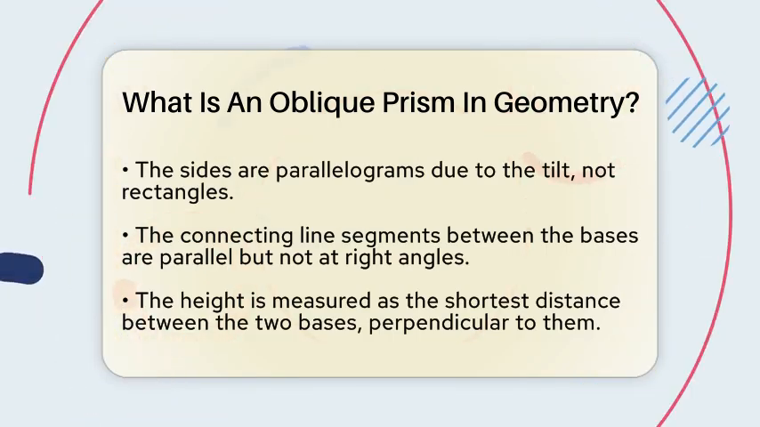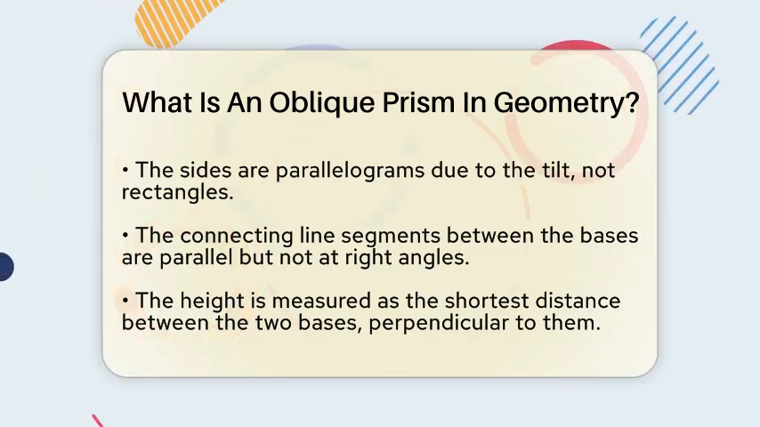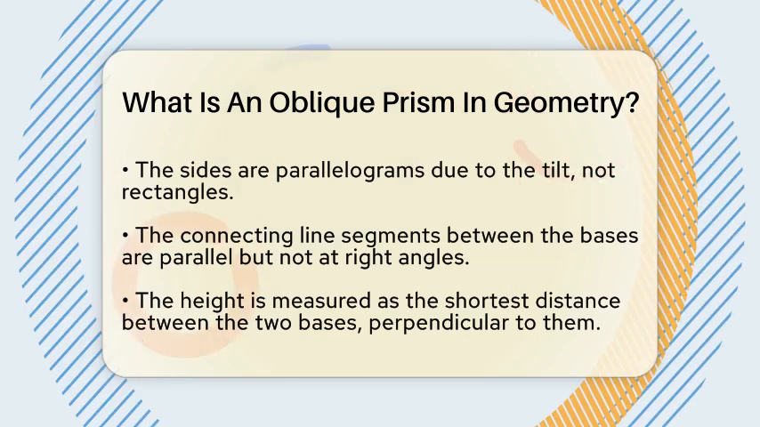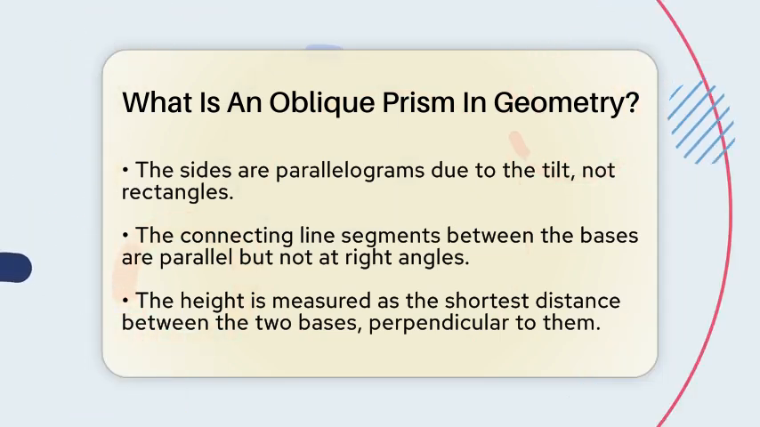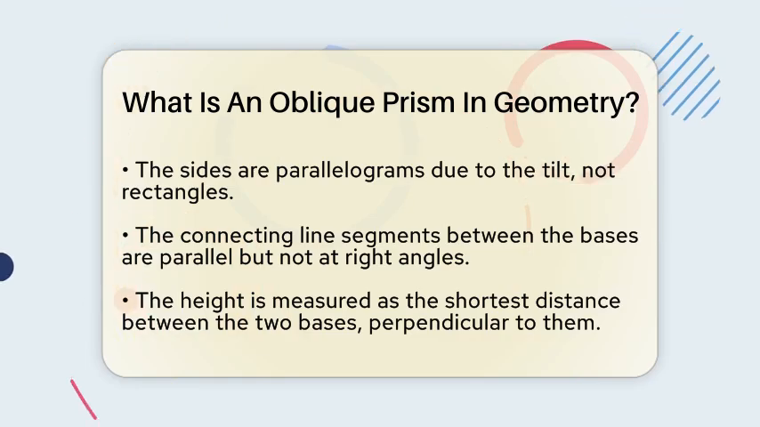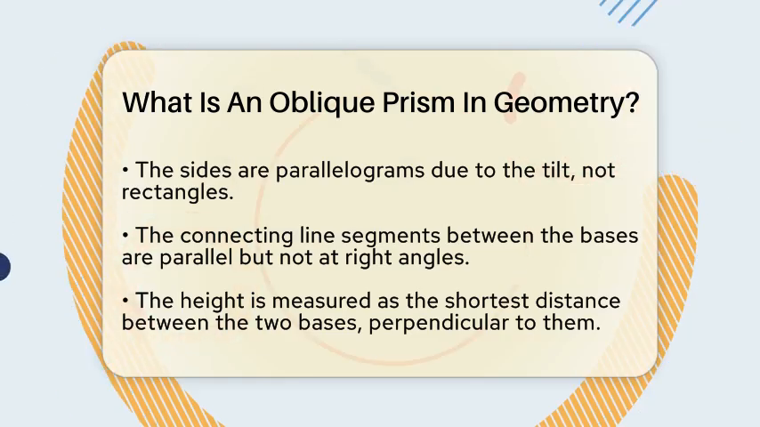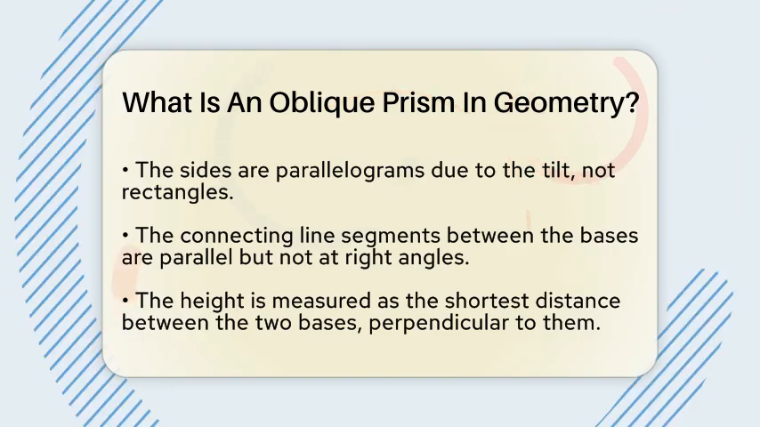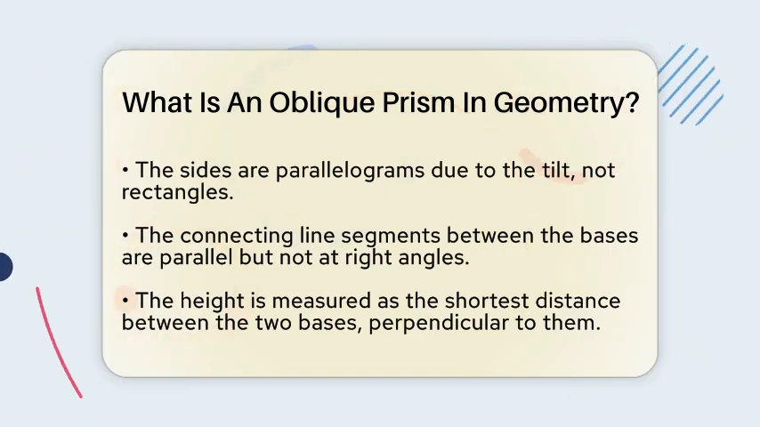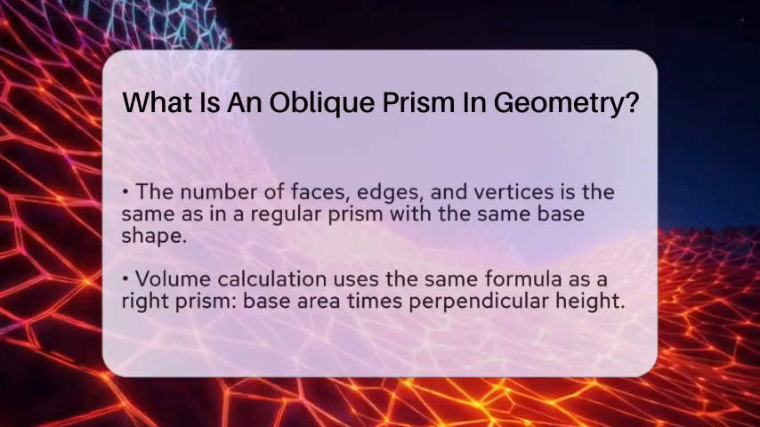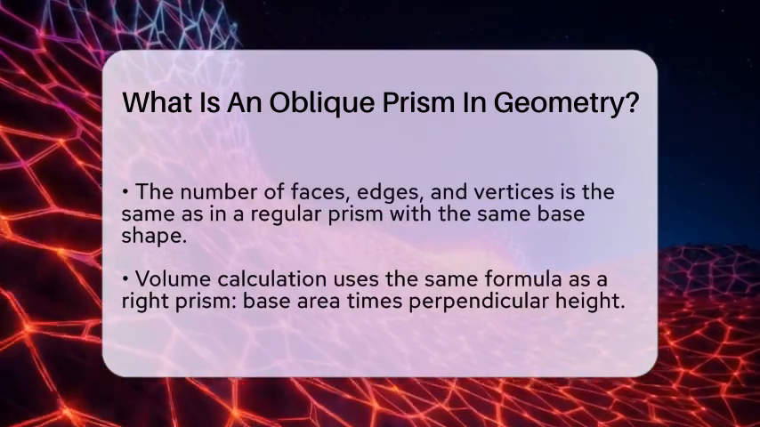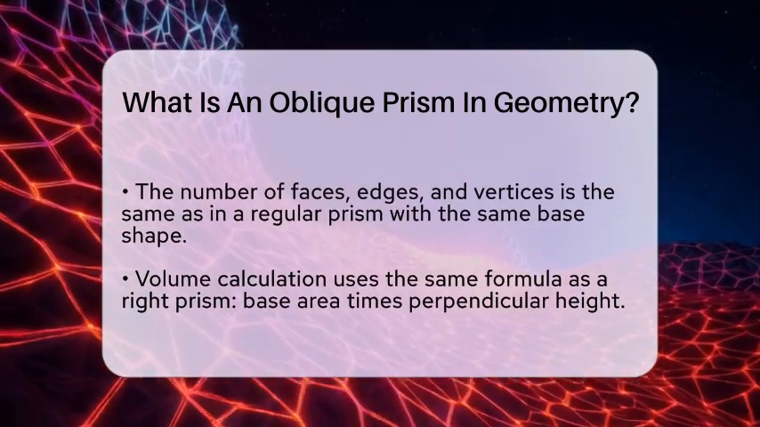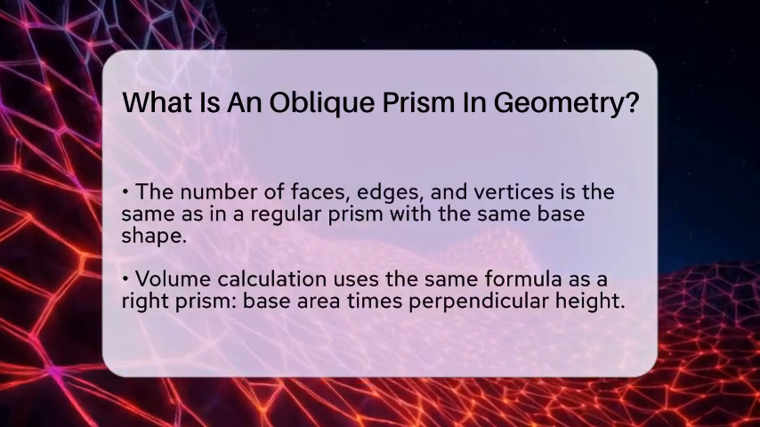The height of an oblique prism is measured as the shortest distance between the two bases, which is perpendicular to the bases. This is different from the slant length, which is the distance along the sides. The number of faces, edges, and vertices stays the same as in a regular prism with the same base shape. For example, if the base is a rectangle, the oblique rectangular prism still has 6 faces, but the sides are parallelograms instead of rectangles.